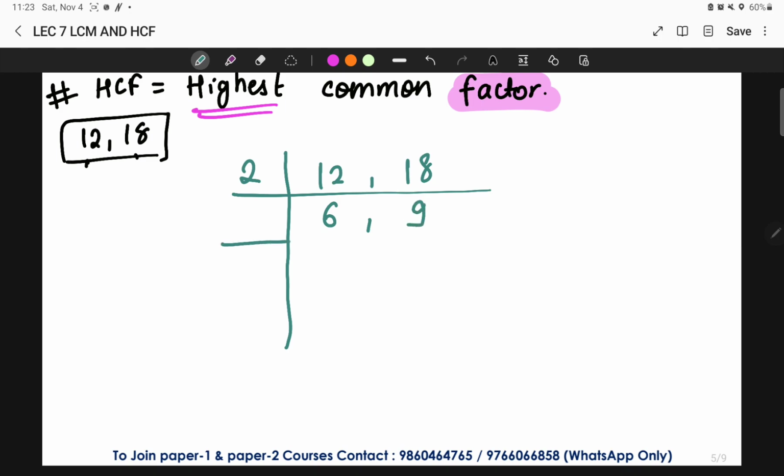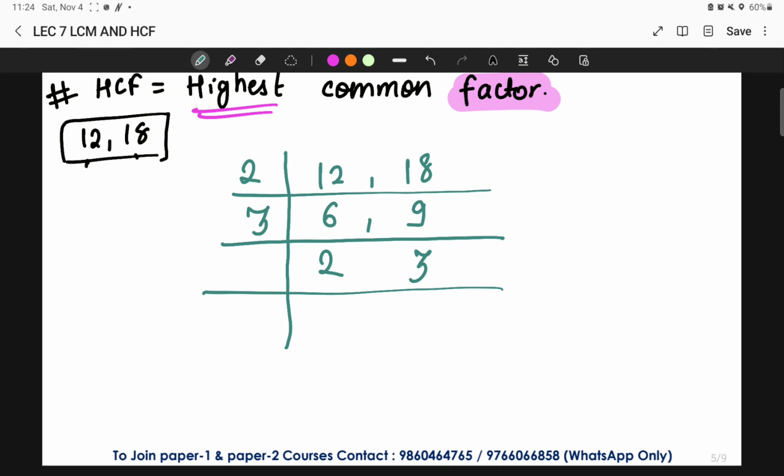Now 6 and 9 should come in a common table, that is 6 comes in the table of 2, but 9 does not come in the table of 2. I'll take 3, 3's table, 6 also comes and 9 also, right? So here 3 2s are 6, 3 3s are 9. Now 2 and 3 are numbers which do not come in a common table, right? So I'll stop the process over here only, right? So what are the factors of 12? Now we know what are the factors of 12.